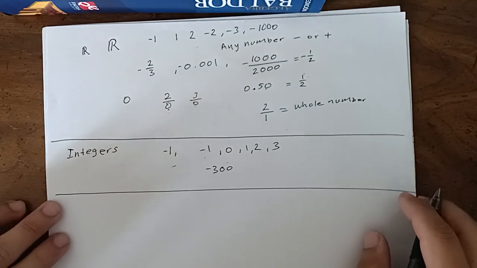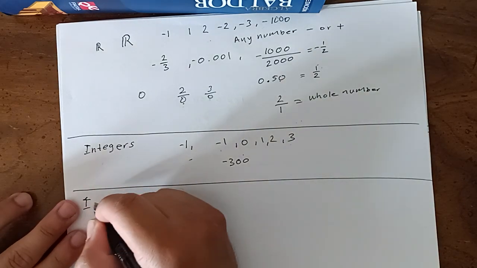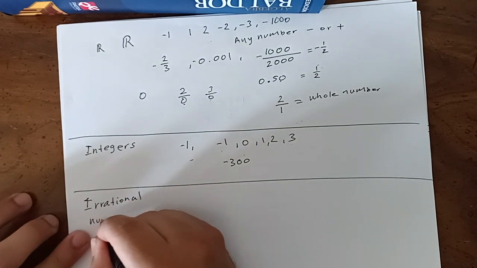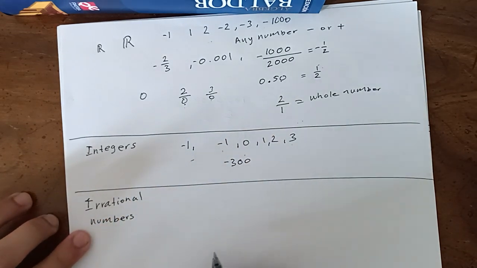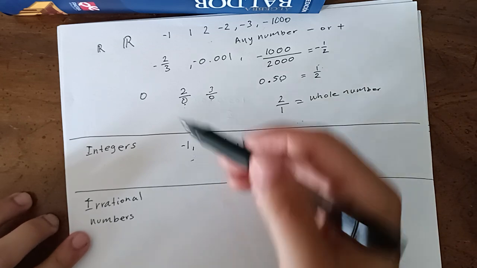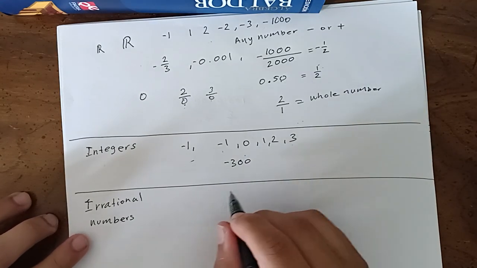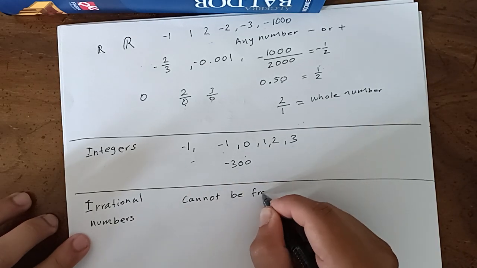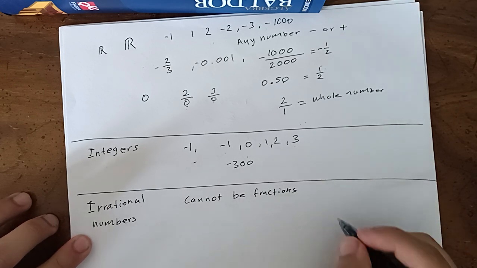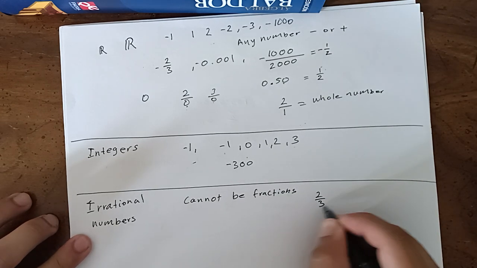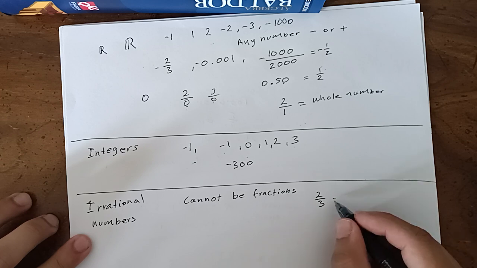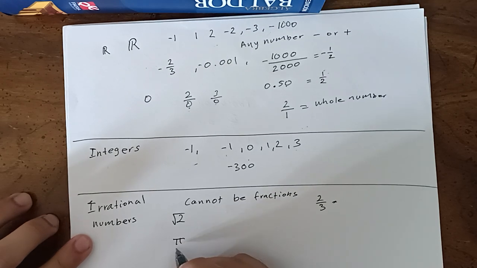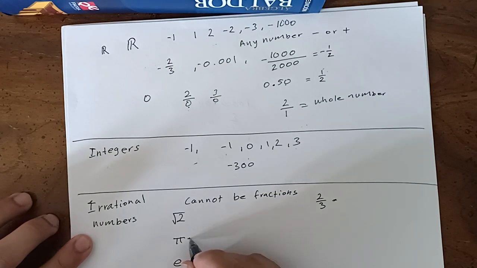The last kind of numbers that I'll be talking about are called irrational numbers, and they're the opposite of rational numbers, which means they cannot be fractions. You can never write this kind of number as a fraction. Some examples are square root of 2, pi, e.